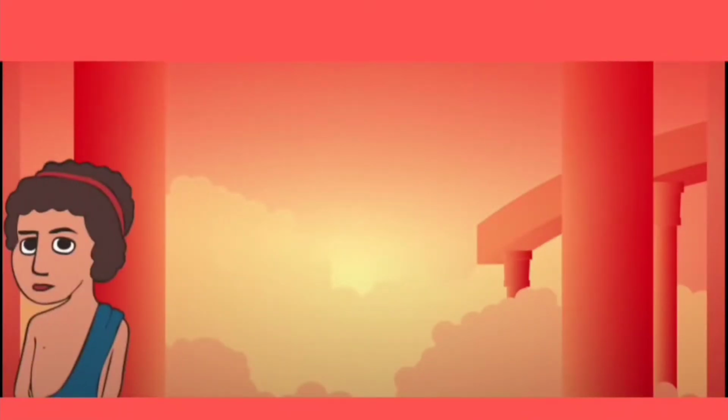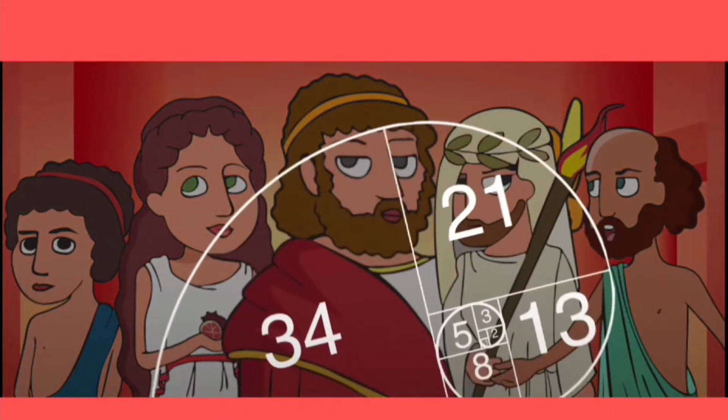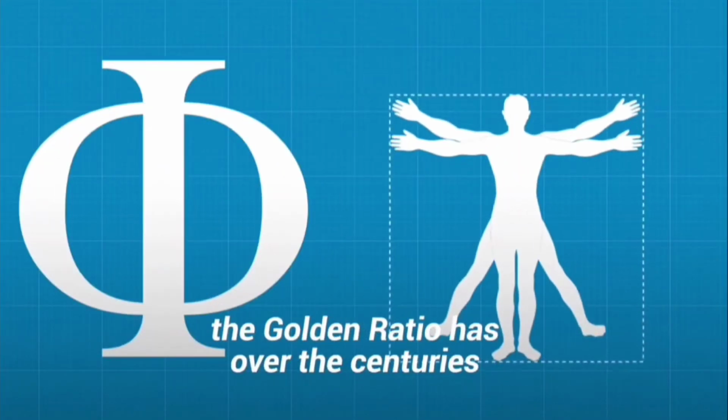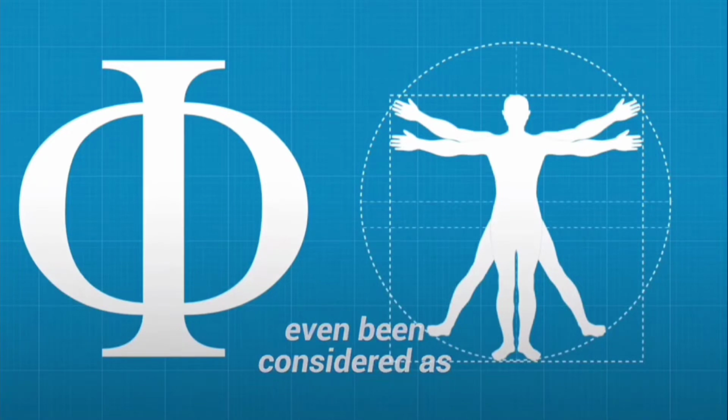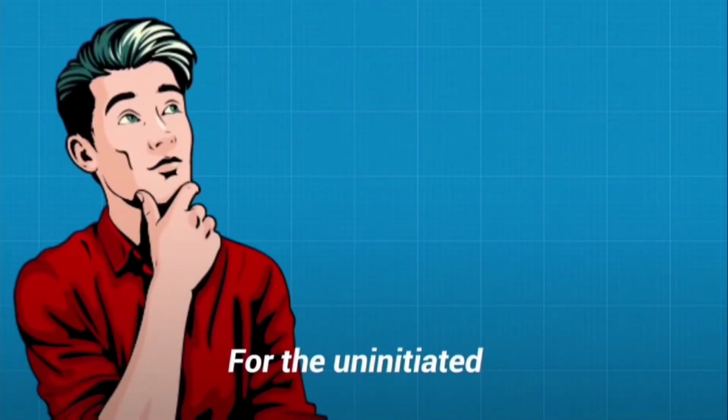Since the time of ancient Greece, artists, designers, thinkers, scientists, and engineers have been fascinated by the golden ratio. Also denoted as phi, the golden ratio has over the centuries even been considered as the perfect illustration of beauty.